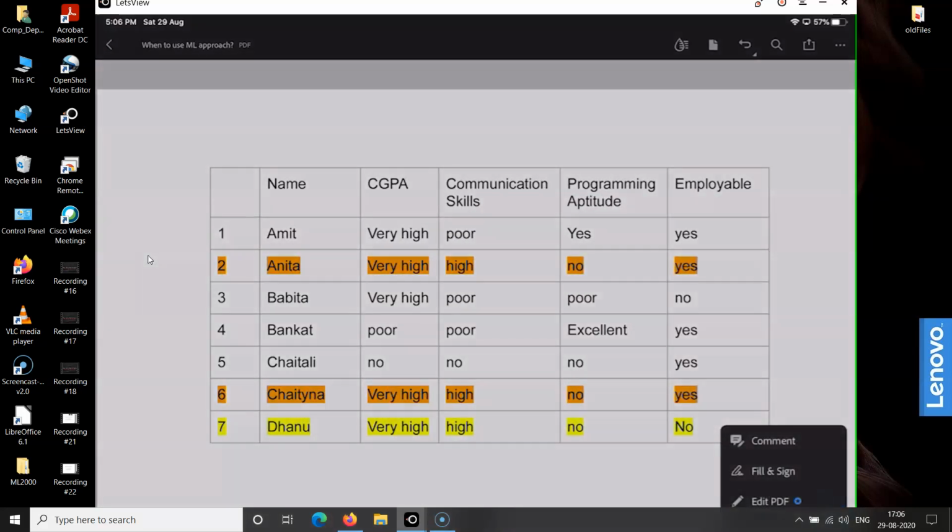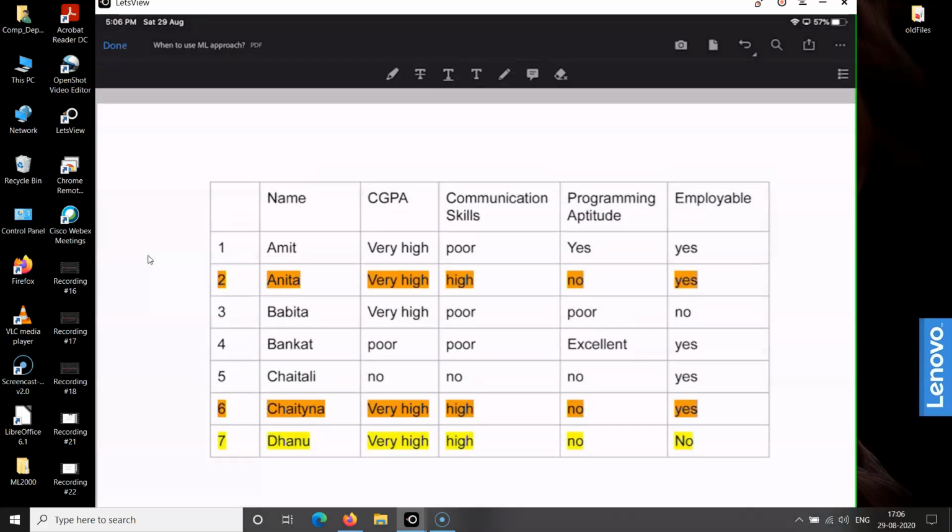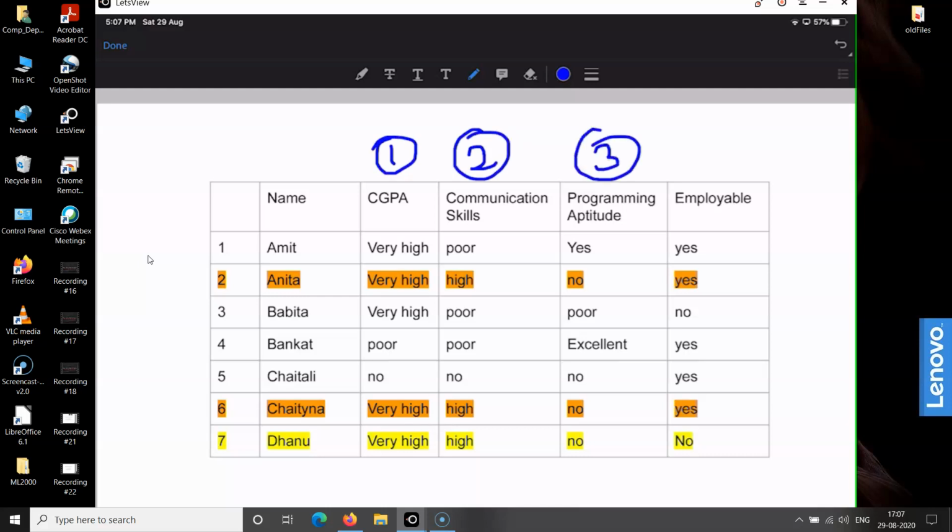Now, this table illustrates certain observations that I recorded during the last 1 or 2 years. Here I have considered three factors for deciding the employability of students. These factors are the CGPA of a student, the communication skills of the student, and the programming aptitude, which I am recording as very high, and no, like that.